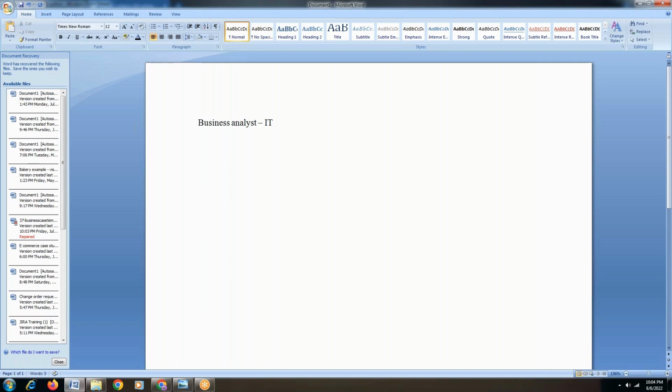At the same time, on the functional side, you could see business analyst roles in terms of the domain, either in the investment banking domain, or payments domain, or healthcare, etc. So these domain-related business analyst roles are available in the industry.